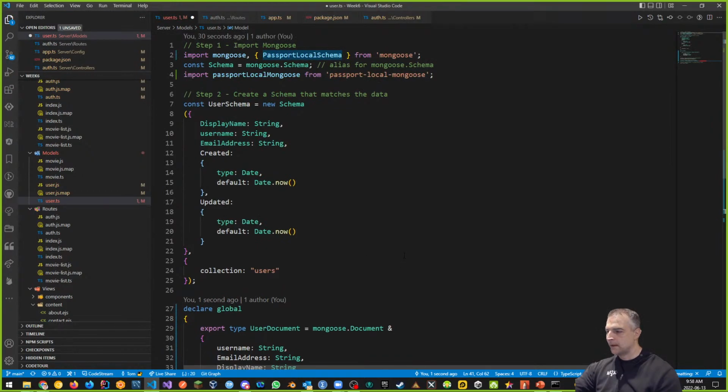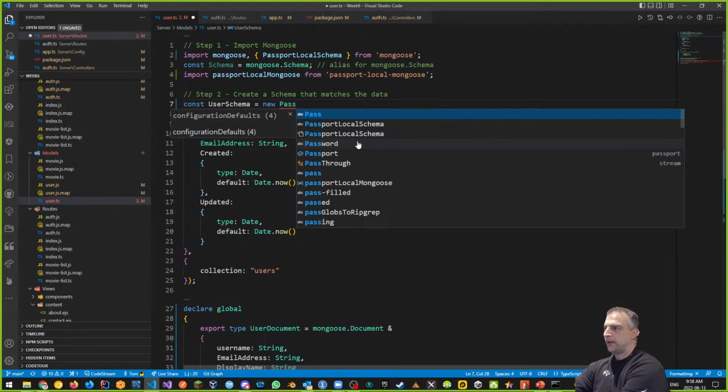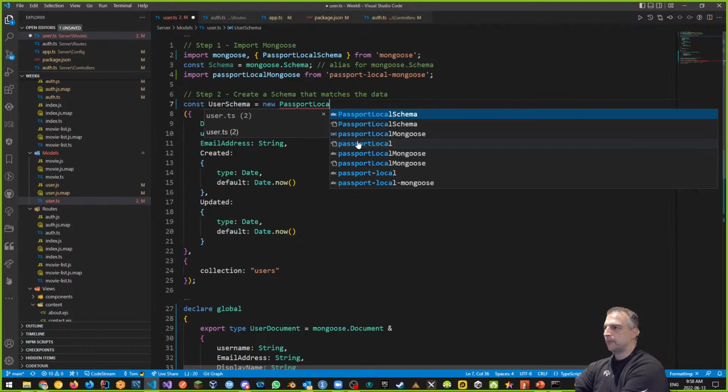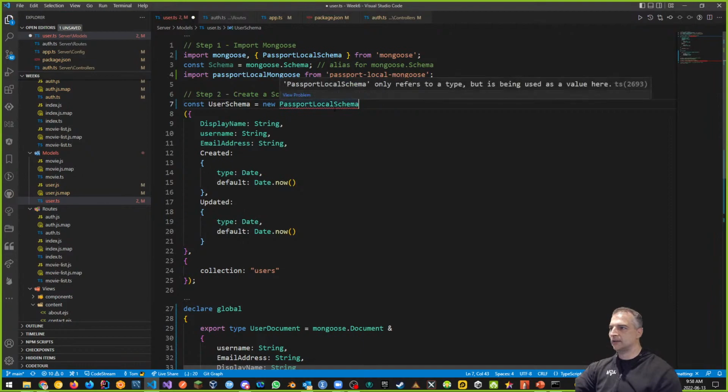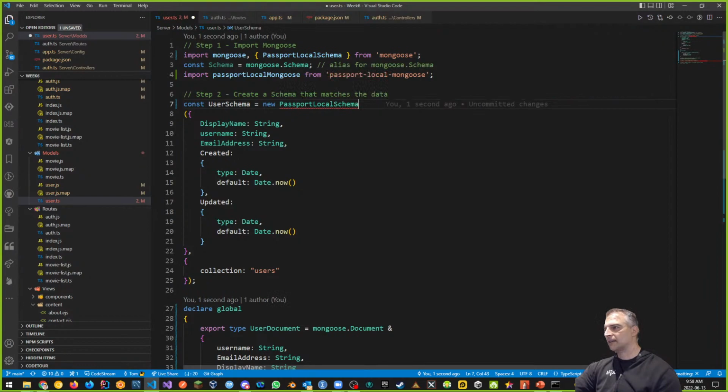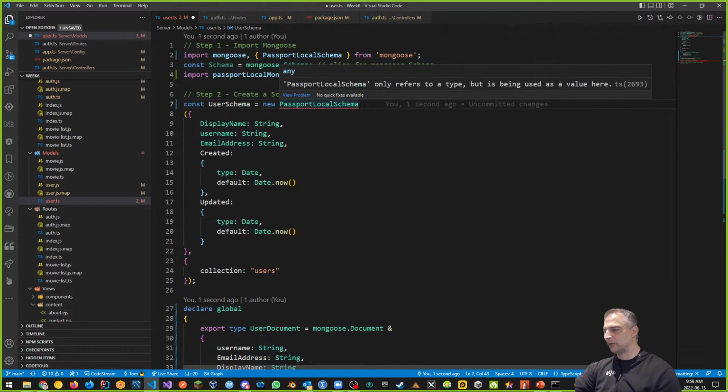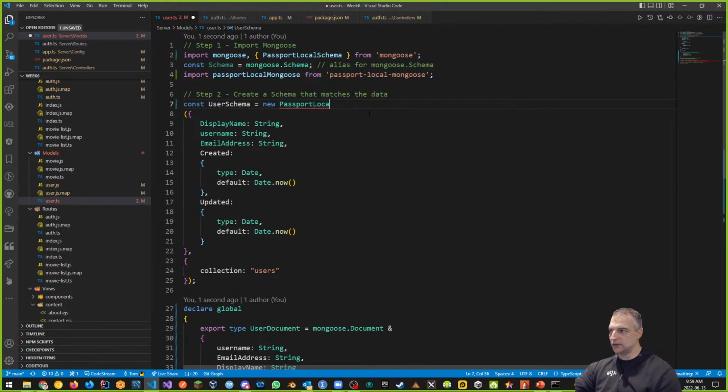Okay. Here's something else we could try and do. Instead of making this a schema type, what if I said that this is a Passport local schema type? What if I said that this is what I want instead? Well, if you did this, then again, what you're going to see is that it only refers to a type, but it's being used as a value. So even though I want to do this, I can't do this. I have to cast it, and it doesn't allow me to use the constructor method to construct the Passport local schema. So this is not a solution either. And I've tried this before.